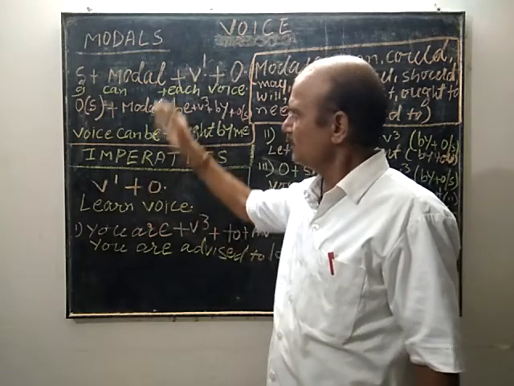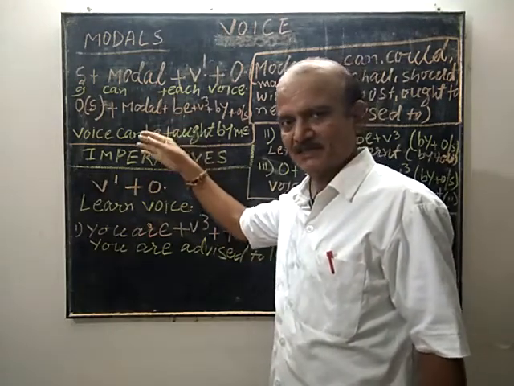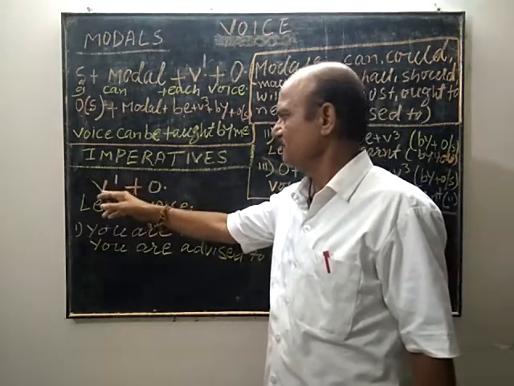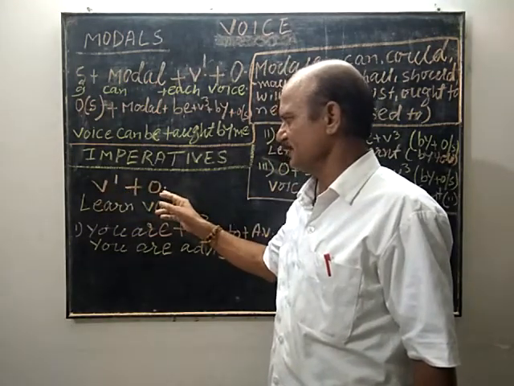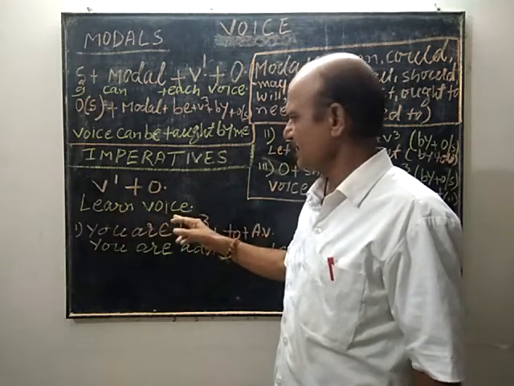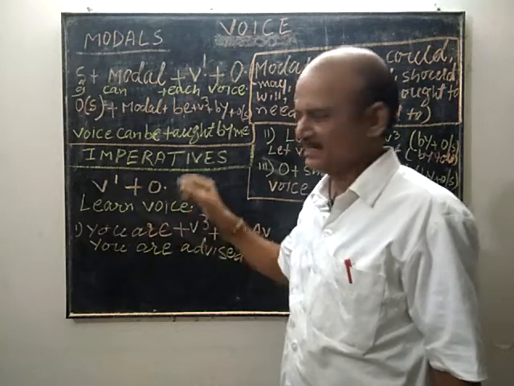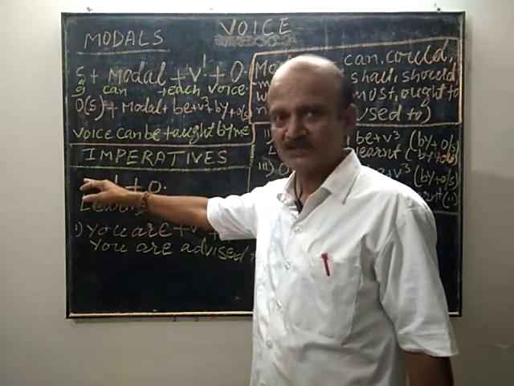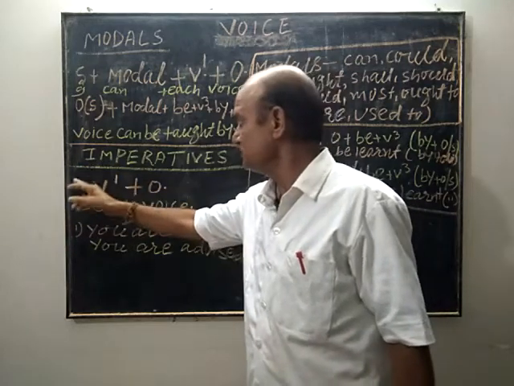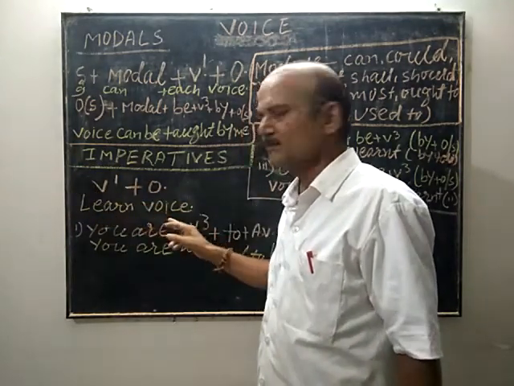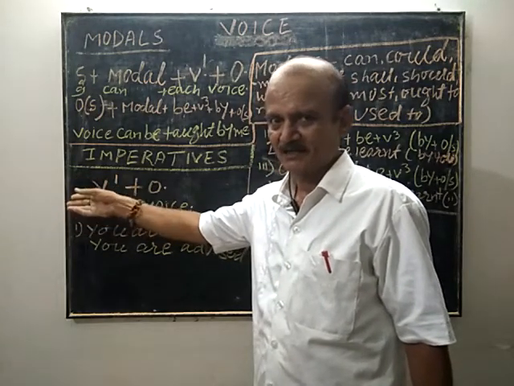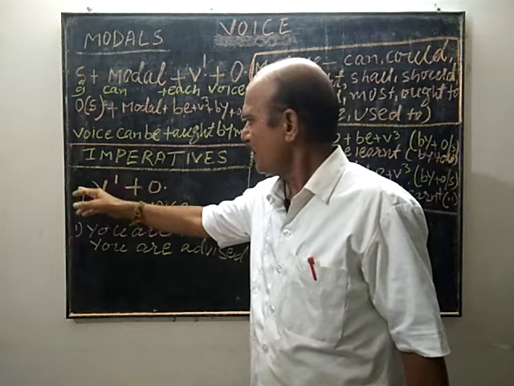But as we know, for changing into passive voice, we need an object. First form of the verb plus object. Example, learn, first form of the verb, voice, object. Here, you, second person, you is understood. Means you learn voice. It is hidden. It is not written. Okay?